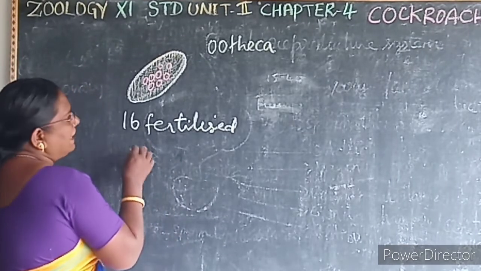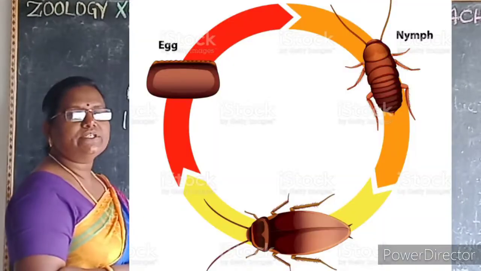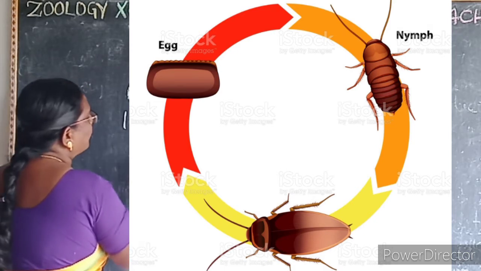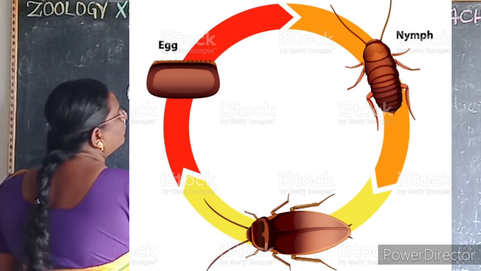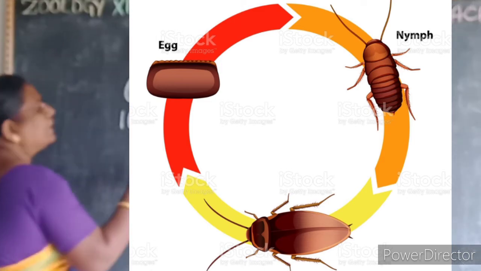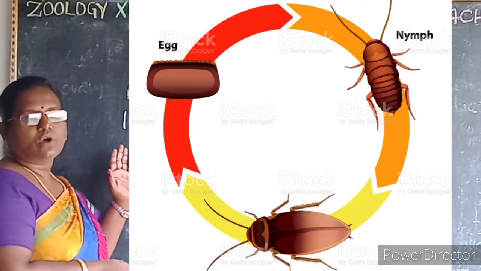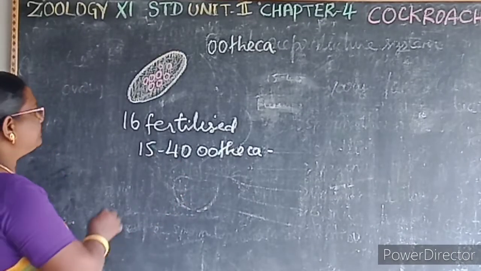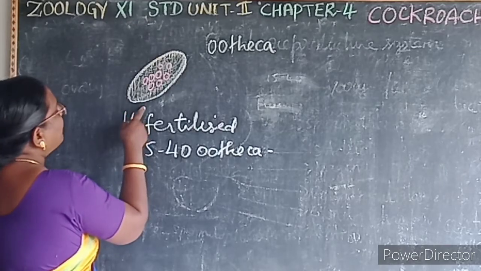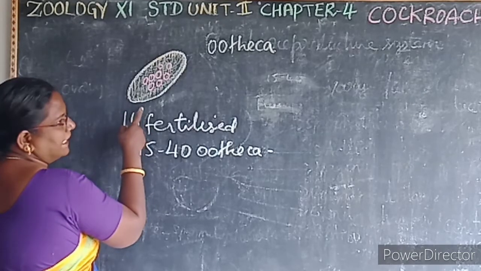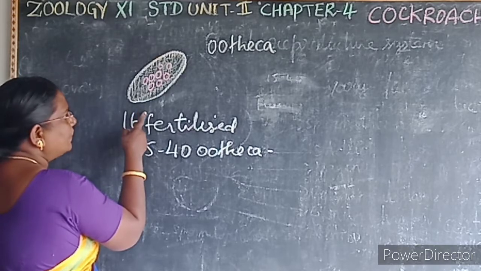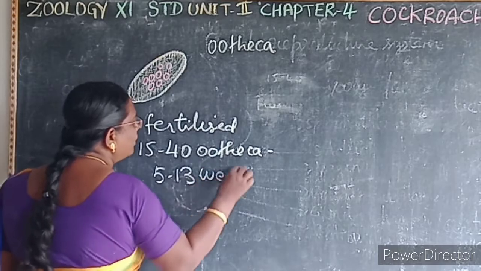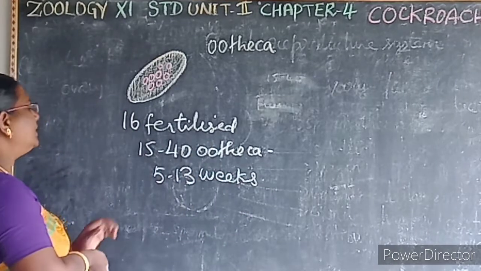And then each female cockroach produces about 15 to 40 ootheca in its lifetime of about 1 or 2 years. Then the development of the embryo takes place inside the ootheca, which takes about 5 to 13 weeks. So all these are 1 mark questions.